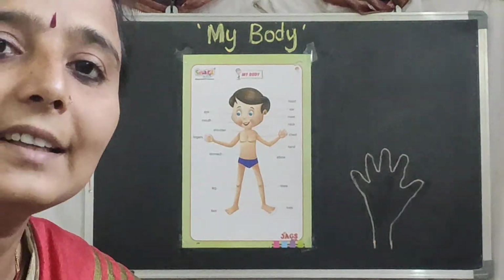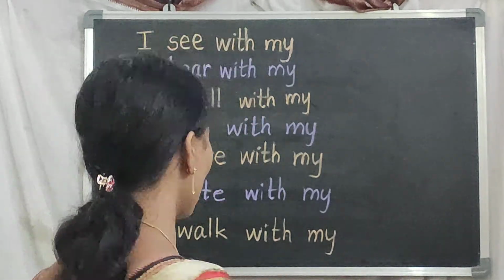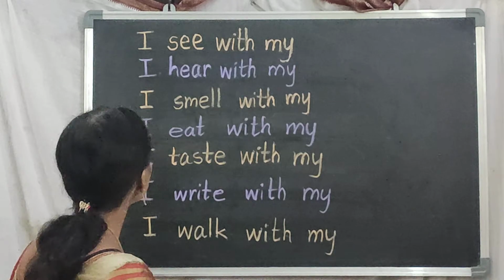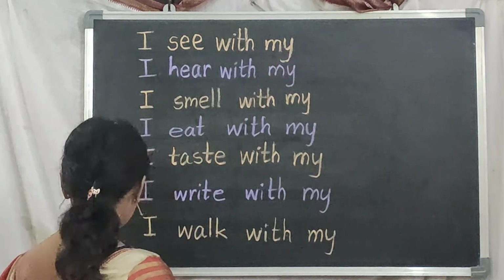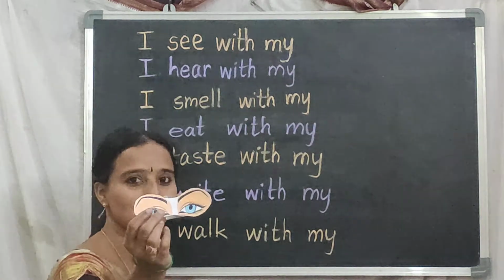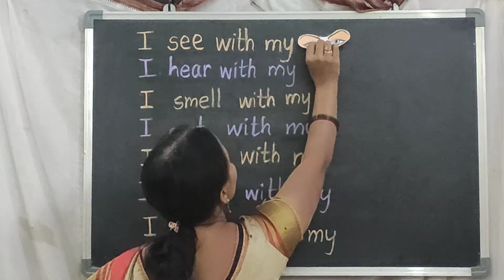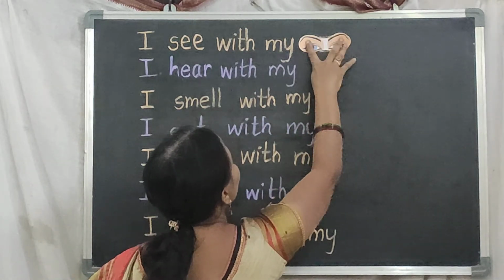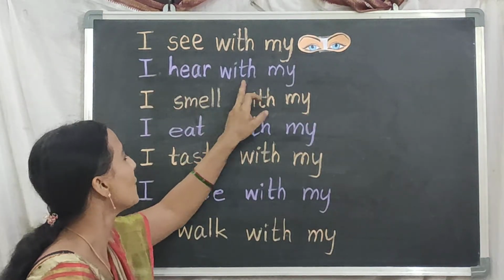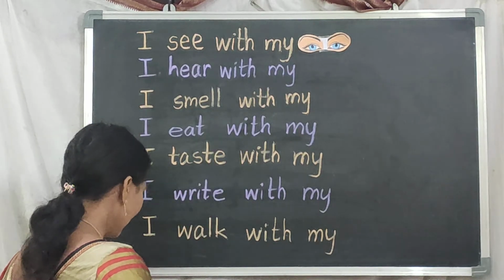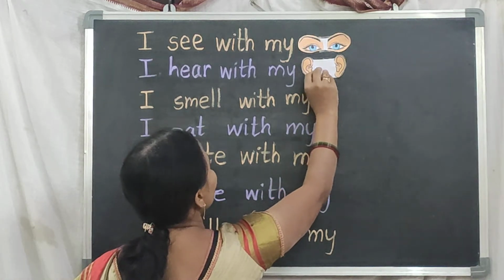And after that, now I am going to tell you another activity. All of you look at the blackboard. I see with my, what, children? Eyes. Which picture is it? Eyes. So take the eyes picture and stick here. Next, I hear with my, take the ears picture and stick here.